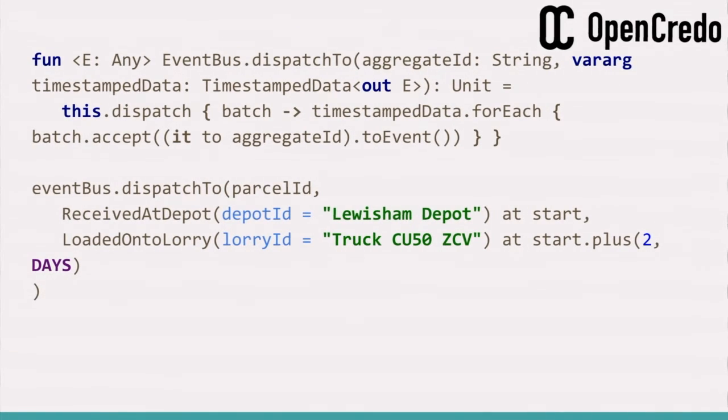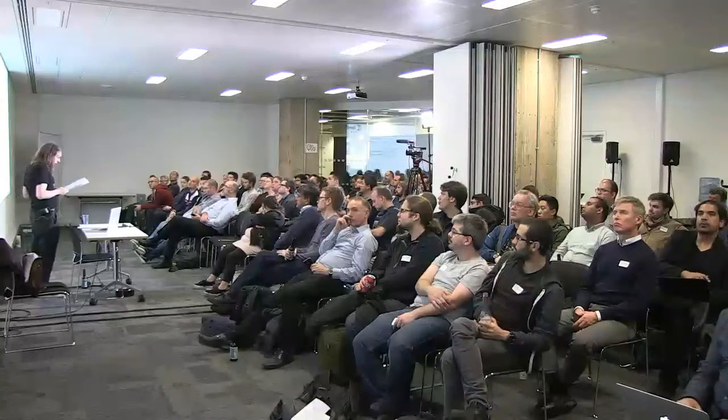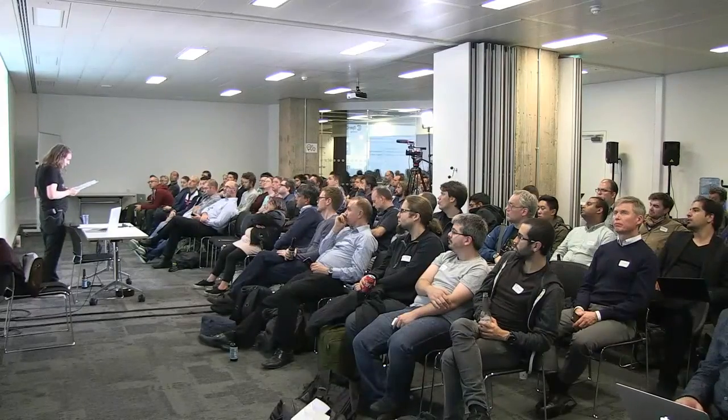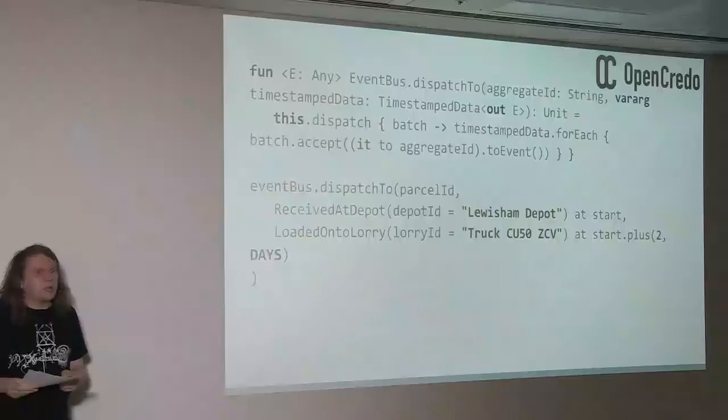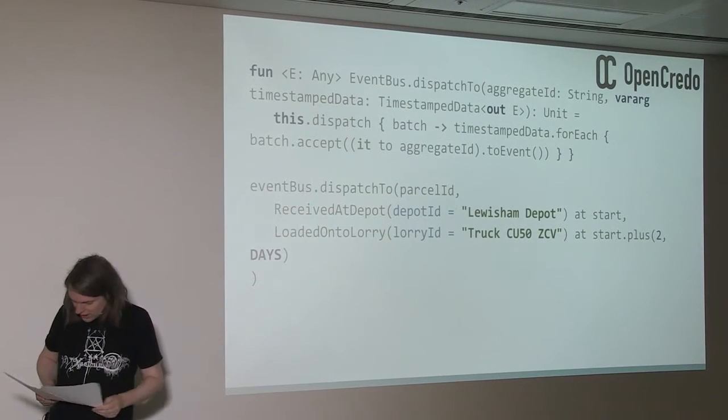An earlier version of the Kotlin API made use of receiver methods, receiver functions, but I realized I didn't need them, and the design was actually cleaner without them. So that's one language feature at least that I don't need to talk about this evening, but it's a very cool one, so you should definitely check it out.